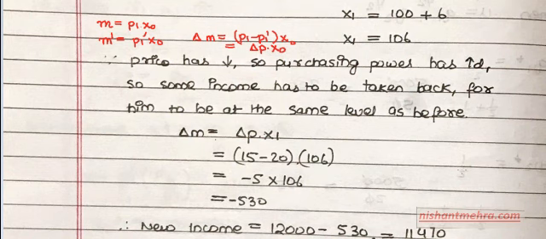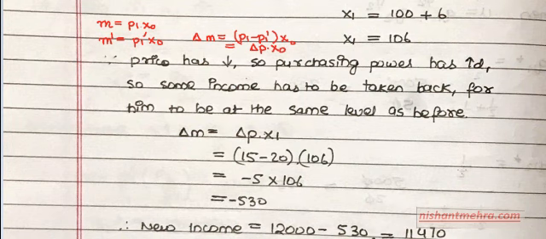So delta M is the change in income. What should be the change in income so that you are at the same level of welfare? When the purchasing power has increased, you have to take some income back so that you are at the same level of welfare. When the purchasing power has decreased, you have to give some income back. So in case of a price fall, purchasing power has increased, you take some income back. When the price has increased, purchasing power has decreased, you give some income back.